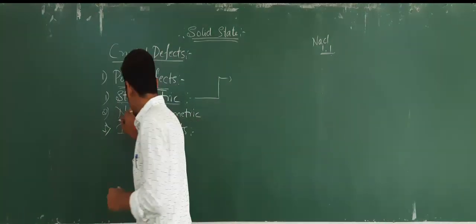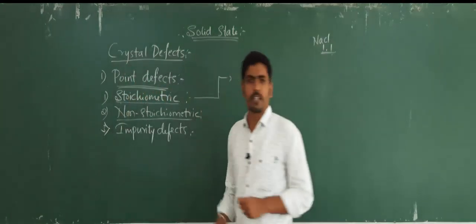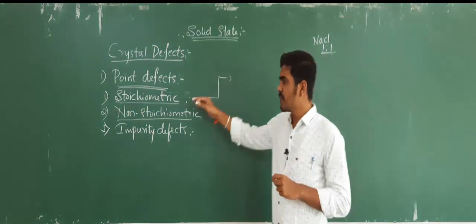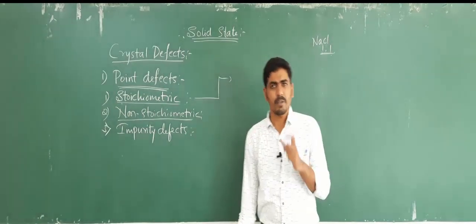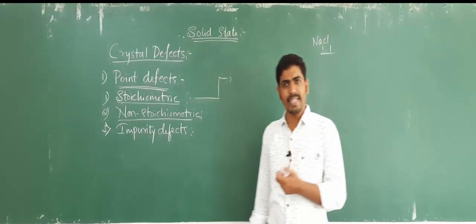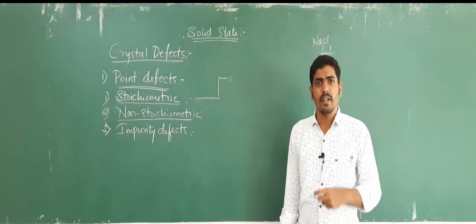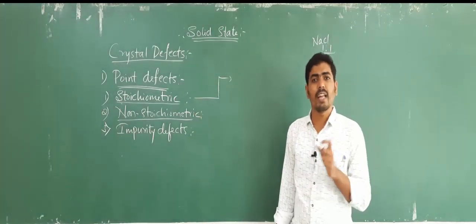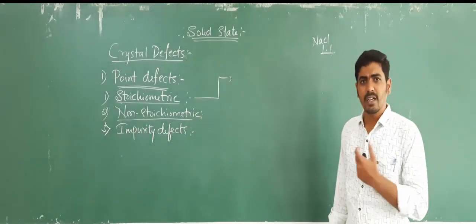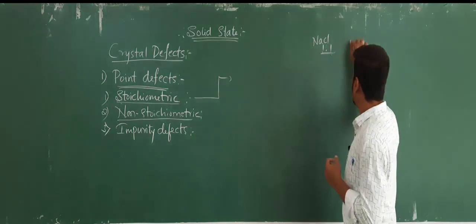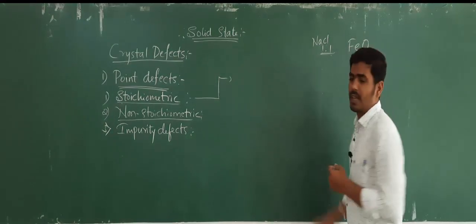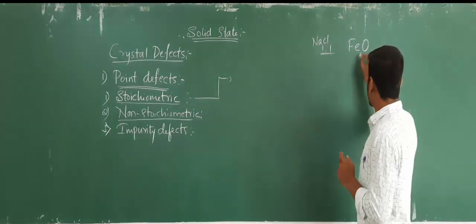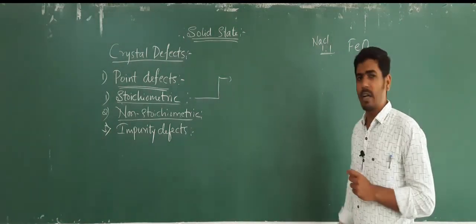Then the second one is non-stoichiometric defect. Non-stoichiometric defect means it is the reverse of stoichiometric defect. That means when the defect arises in that crystal, it alters the proportions in which the elements combine to form the compound. For example, FeO, iron oxide or ferrous oxide, its actual combination is 1:1.